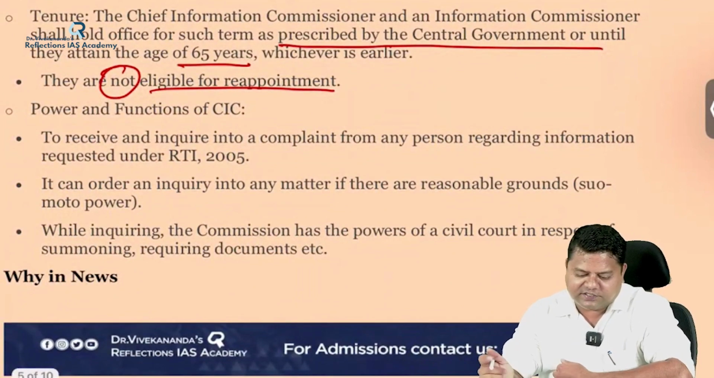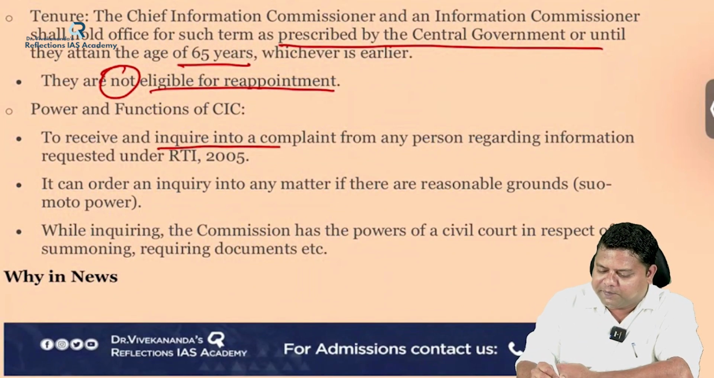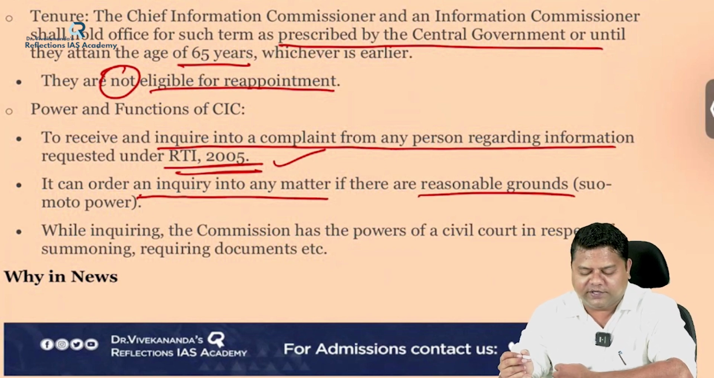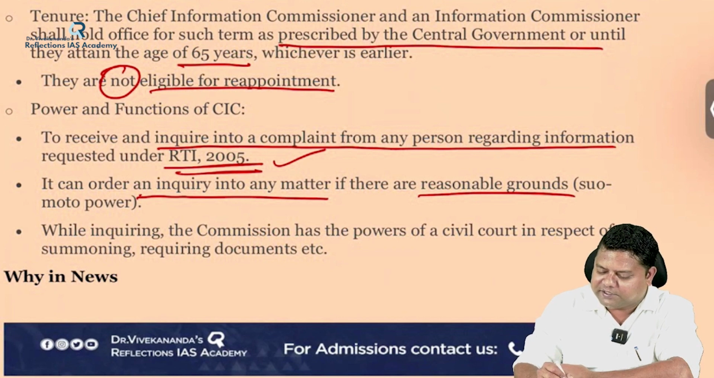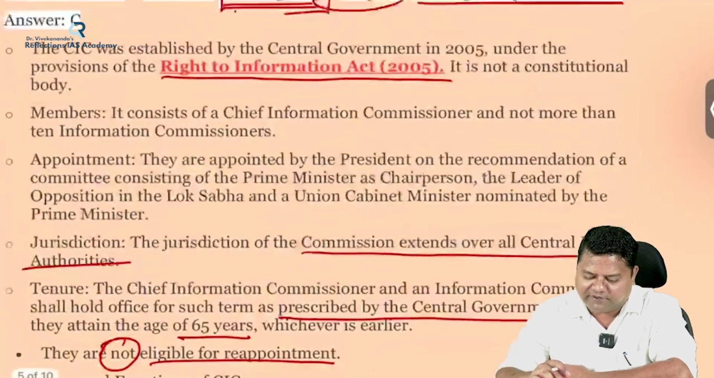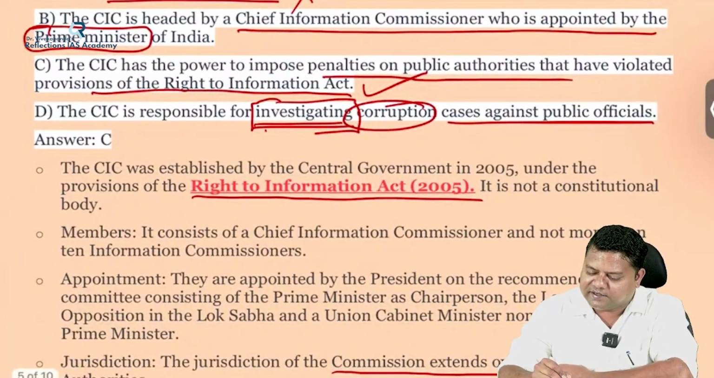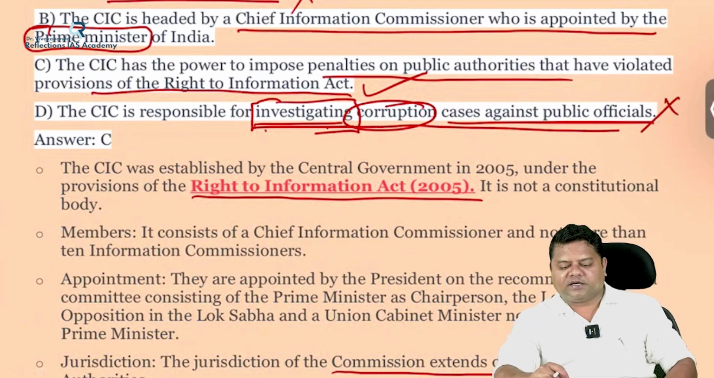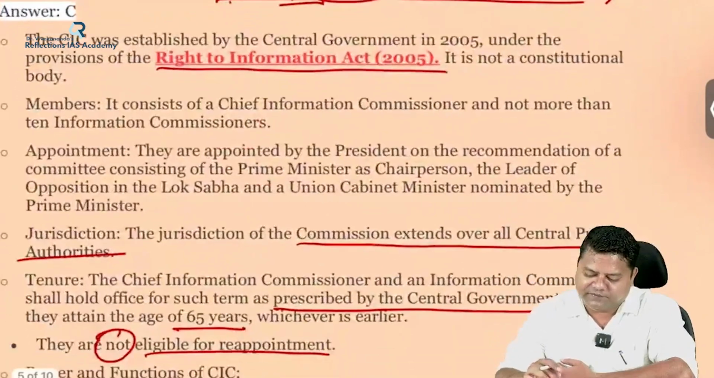Other powers and functions: to receive and inquire into complaints from any person regarding information requested under RTI. It can order an inquiry into a matter if there are reasonable grounds. That is, suo motu power it also has. And while inquiring, the commission has the powers of a civil court in respect of summoning, requiring documents, etc. But it does not have the power to investigate corruption cases against the public official. So hence the correct answer for this question is option number C.